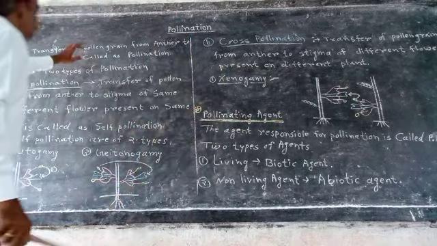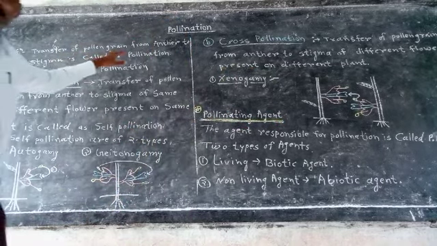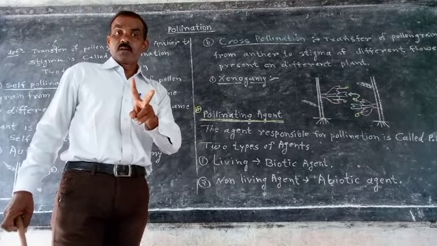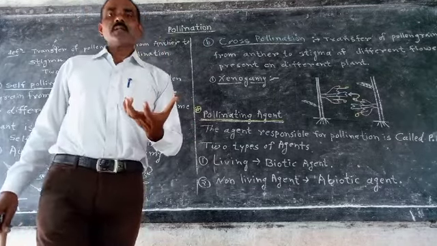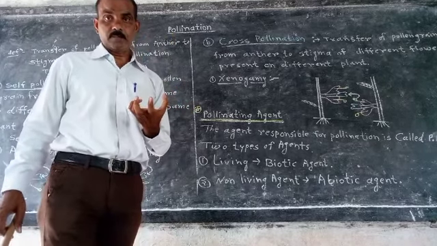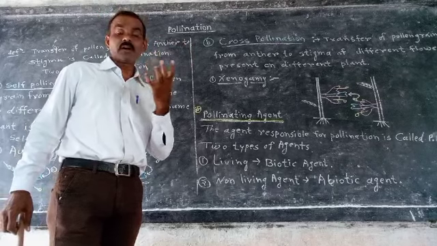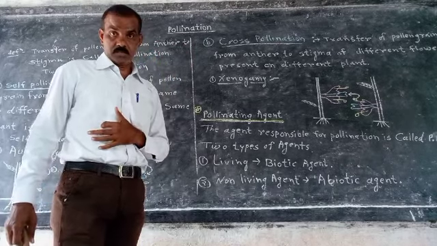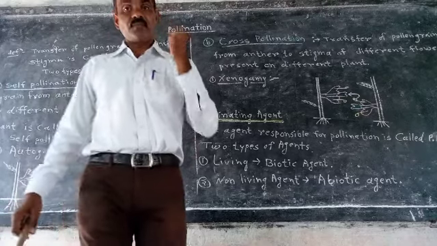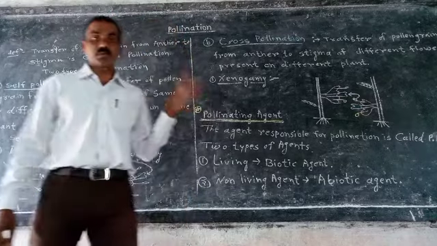Here, transfer of pollen grain from anther to stigma is called pollination. There are two types of pollination. In some flowers or plants, no outer agent is required; that is self pollination.